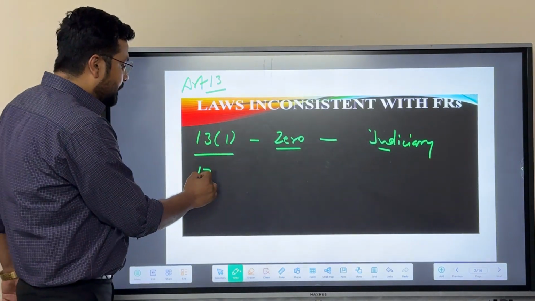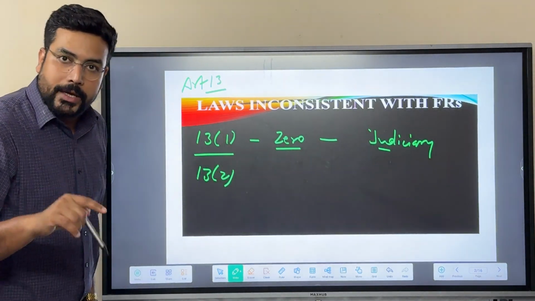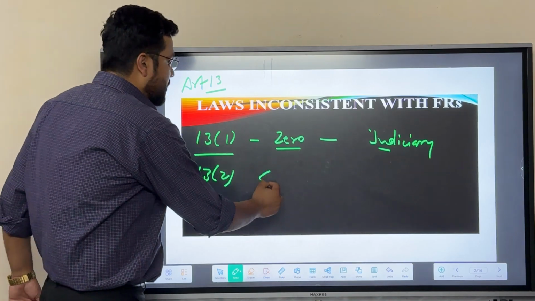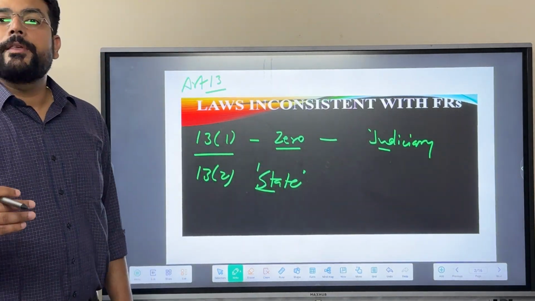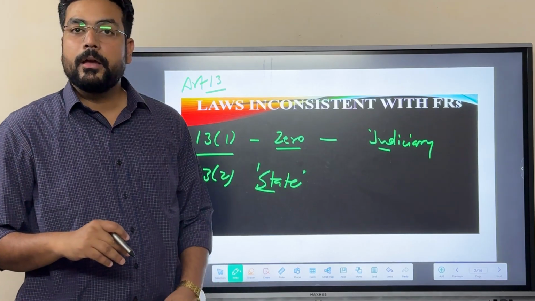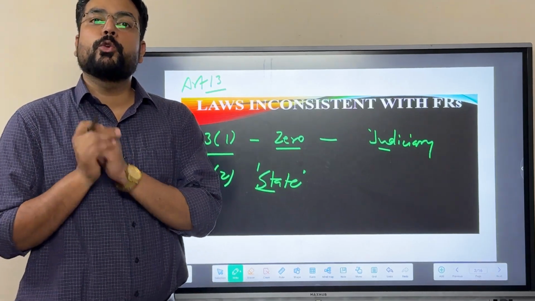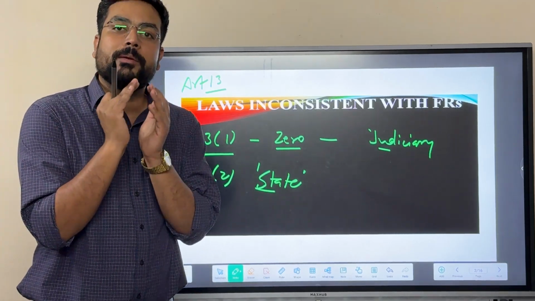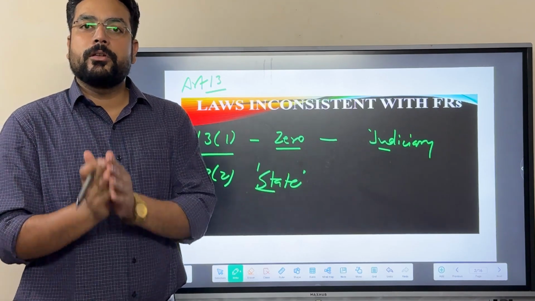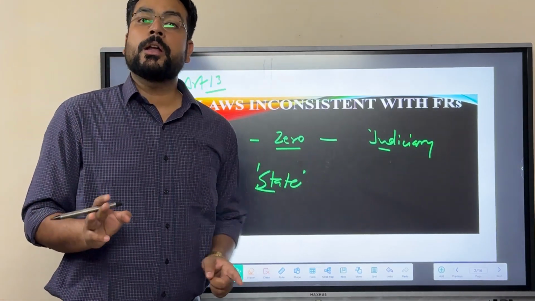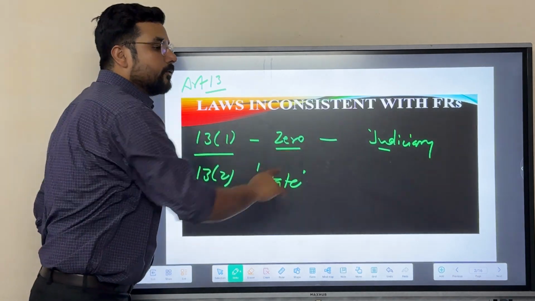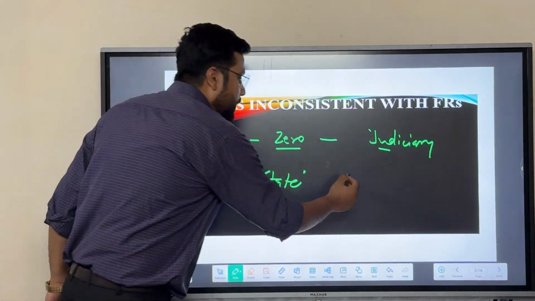The second concept is the state. The second clause is that the state shall not make any kind of law which is not consistent with the fundamental rights. It means if the state is going to make or frame any law, in that condition those laws must be consistent with the fundamental rights. If they are not, in that condition too, it's the power of the judiciary to declare all those laws zero or nullify them.